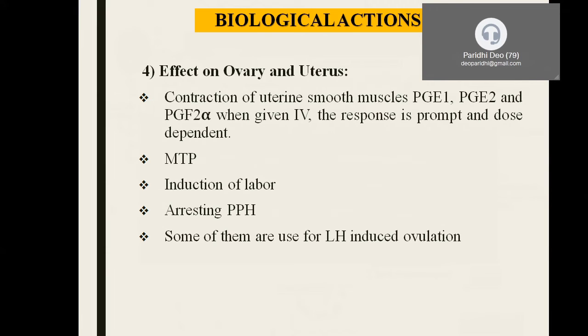Some of them can also be used for female infertility, because they have some effect on ovulation. Some prostaglandins stimulate the production of luteinizing hormone, bring about LH induced ovulation, and can be employed in the treatment of infertility.